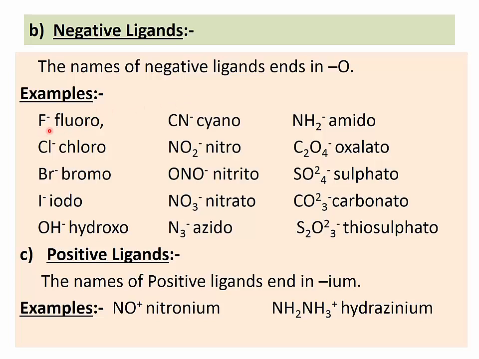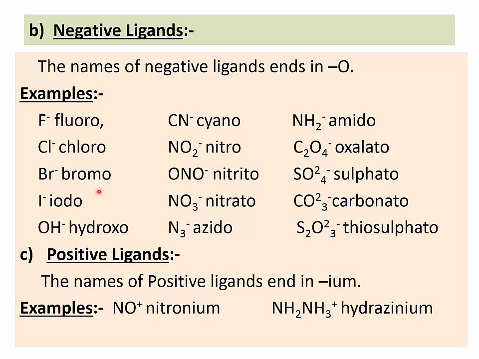We know that F minus is called fluoride, but its name in a coordination compound is written as fluoro. This is Cl minus, chloride. It is written as chloro. We have discussed some examples in which chloride ion is present as a ligand. At that time we wrote chloro complex. Then this is bromide.